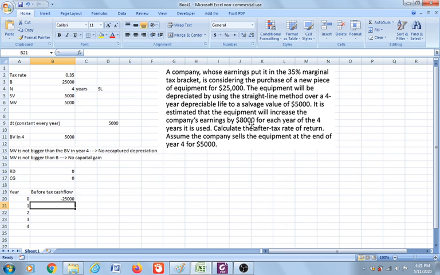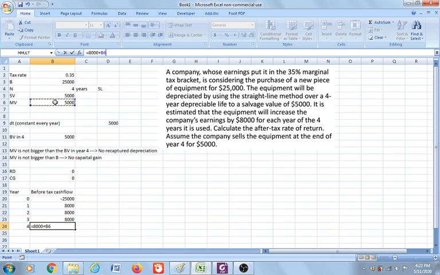Every year the equipment will increase the company earnings by 8,000, so 8,000 till the end of year 4. But at the end of year 4, that company sells the equipment for 5,000, which is also earnings, so we add 5,000. So at the end of year 4, the cash flow is 13,000.